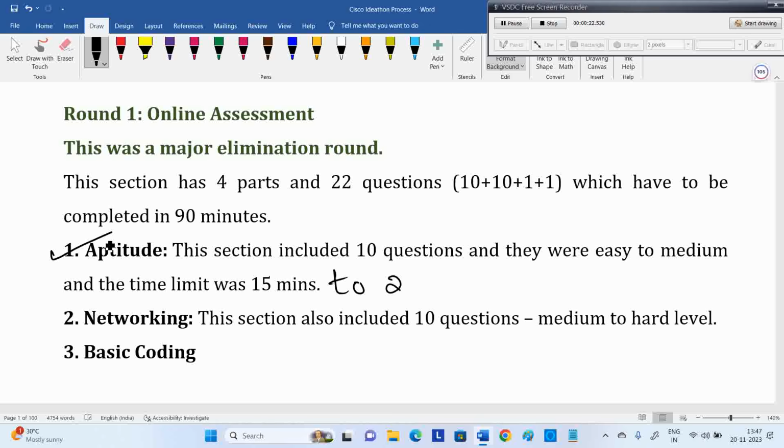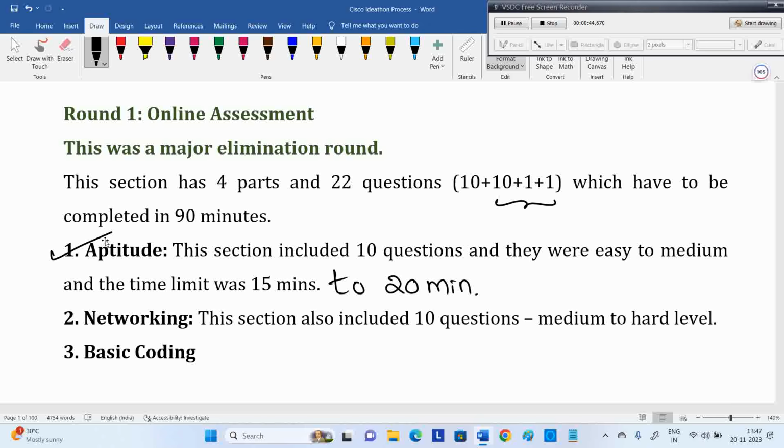Out of 90 minutes, as per the inputs from your seniors, they're giving 15 to 20 minutes only for aptitude, for 10 questions. The remaining around 70 minutes is assigned for the remaining three parts: 10 plus 1 plus 1. Let's say they divide it into 4 parts.